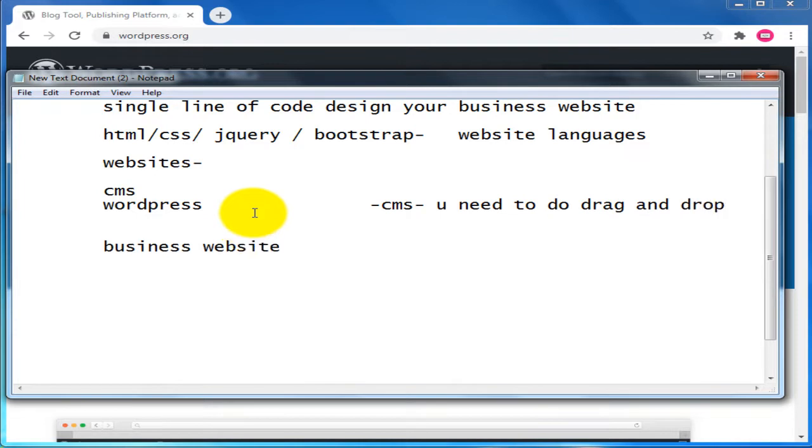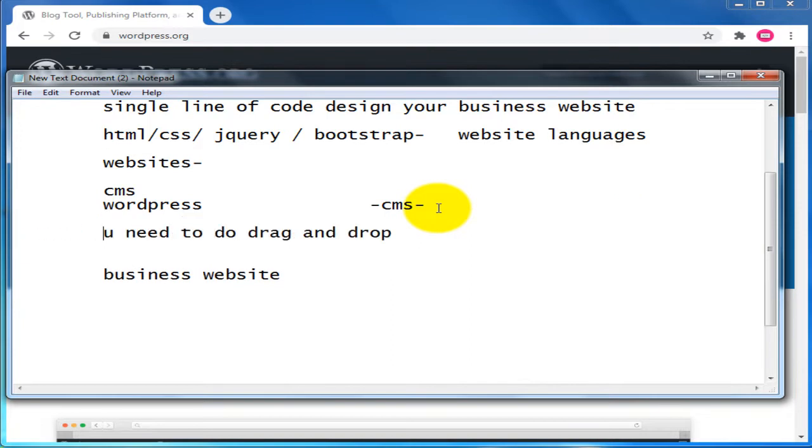By using drag and drop options only, you can easily create your business website using WordPress. For that, you need to know about WordPress themes, because themes don't have any coding. Without writing any code, you can make your website with WordPress themes.